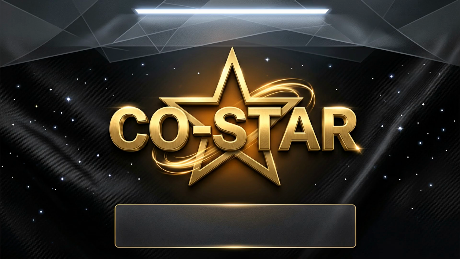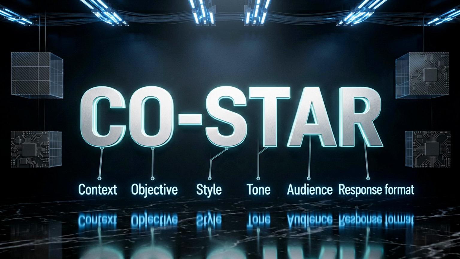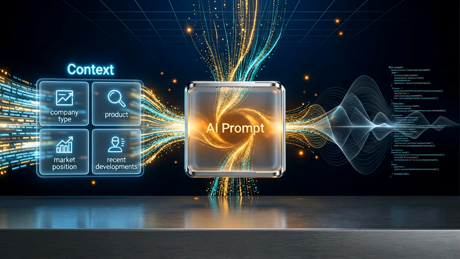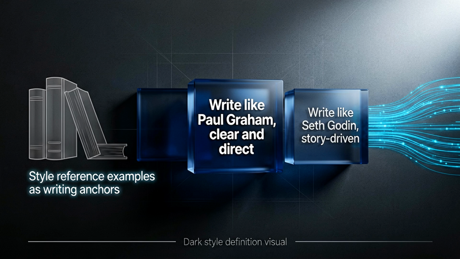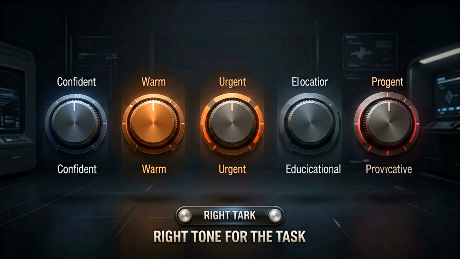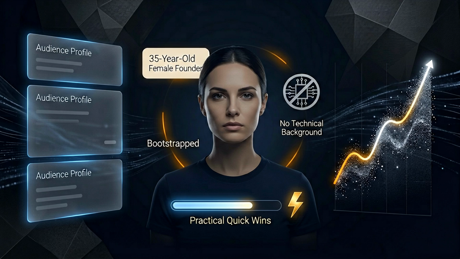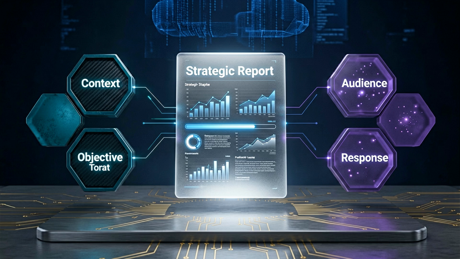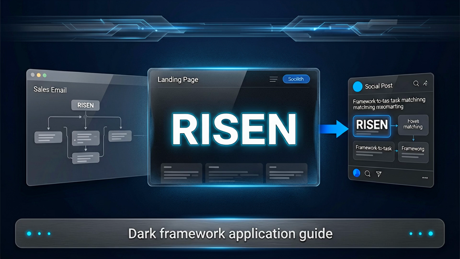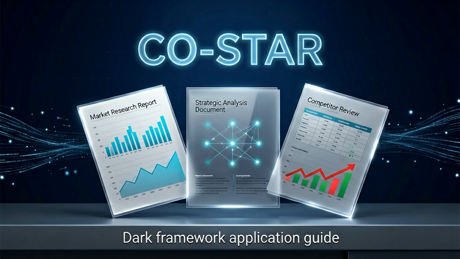Now let us cover CO Star, the second framework. Context, objective, style, tone, audience, response. Context: give the AI background information on your situation. Objective: define exactly what you want the output to do. Style: give it reference points like writing style examples. Tone: define the emotional register of the output. Audience: be specific about who will read or use this. Response: tell it the exact format you want back. CO Star is especially powerful for strategic content and reports. Use Ryzen for creative and persuasive writing. Use CO Star for strategic, analytical, and research tasks.